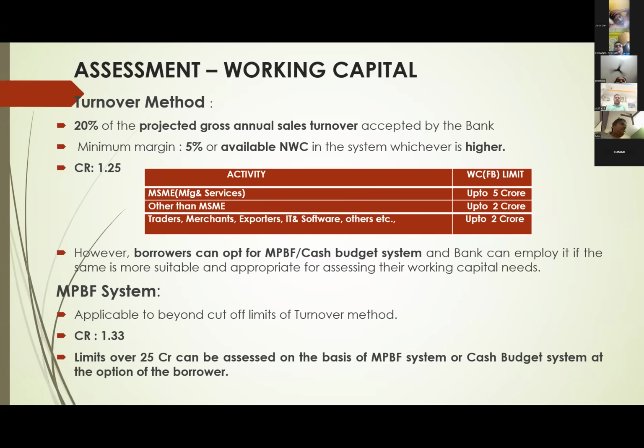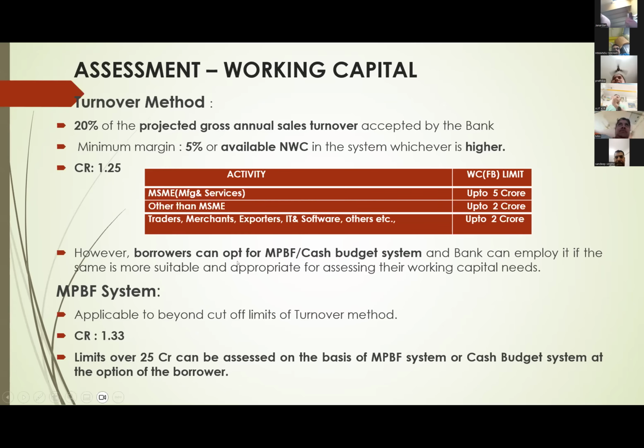And the applicability of this is manufacturing and services for up to 5 crores. That means if any industrial unit, that is a manufacturing unit or service unit, needs working capital up to 5 crore rupees, we can assess under this turnover method. Other than MSME, up to 2 crores only, traders, merchants, exporters, IT, etc. We will do under turnover method only up to 2 crores.